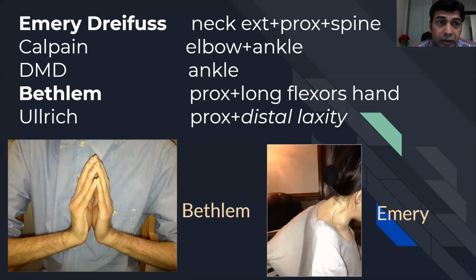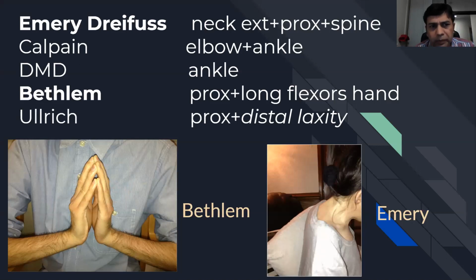Calpainopathies can have very early elbow contractures, and because they normally toe walk, they have typical ankle contractures. Same with Duchenne muscular dystrophy, where they start walking on toes very, very early on. They have typical ankle contractures. Bethlem has very classical finger contractures. They have proximal contractures and finger contractures. And I have shown you this Bethlem hand, it is a very typical feature of Bethlem.